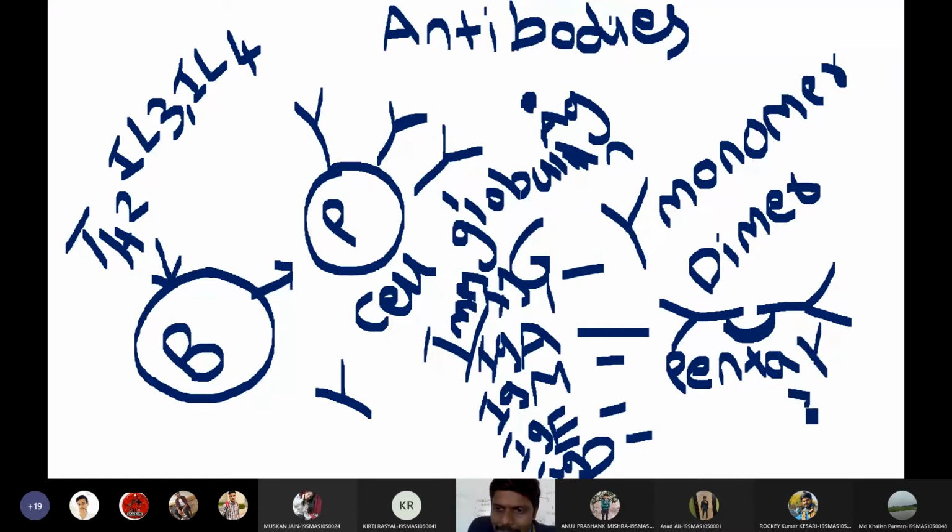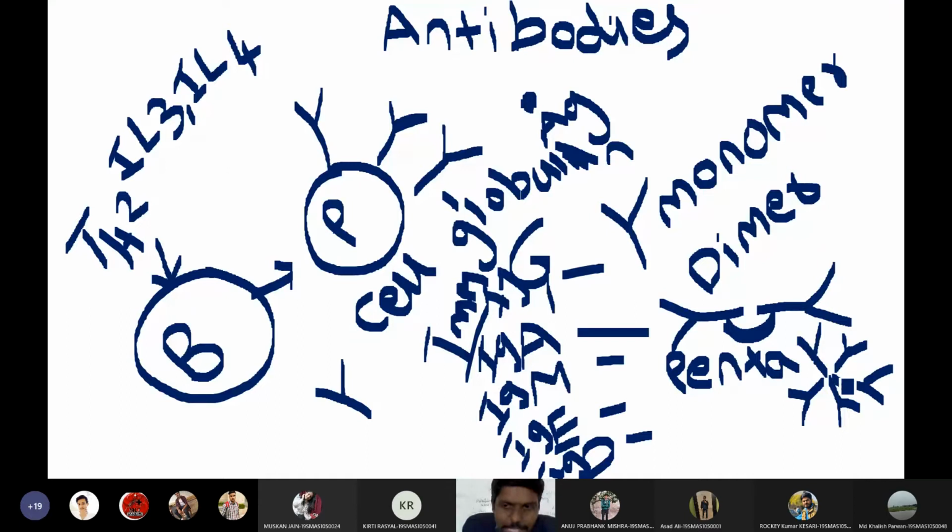So 1, 2, 3, 4, 5. So 5 antibodies together make a structure called pentamer. So IgM is the pentamer in nature, and there are also certain interesting things about IgM. IgM is one of the oldest antibodies generated in the history of evolution. If you see the species, IgM are the primitive antibodies that originated in nature. So IgM antibodies are one of the oldest antibodies known to date.